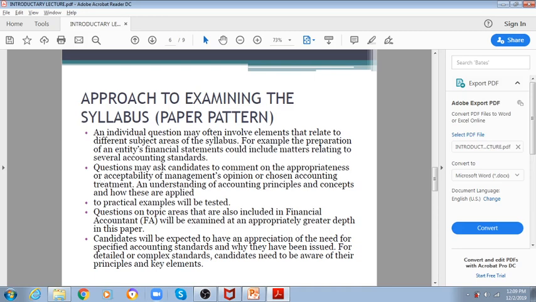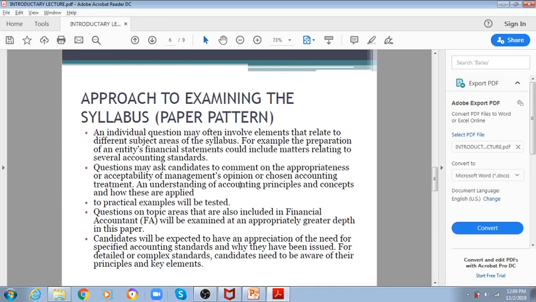Maybe there would be scenario questions where the examiner tells you that management is doing something wrong, and you have to identify where management is wrong and correct that scenario, stating what the right treatment would be in that particular case.